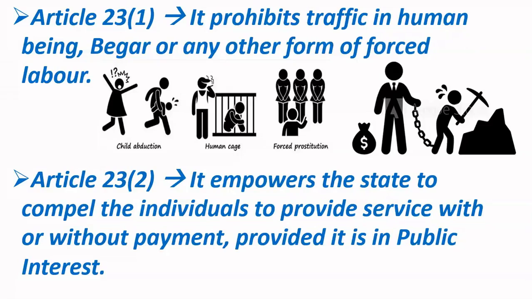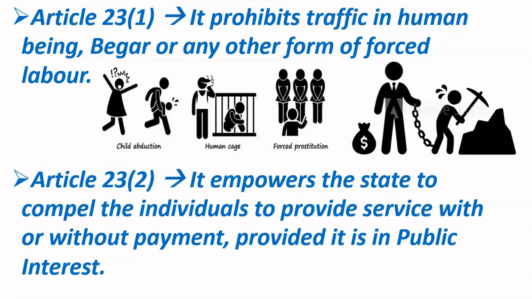Suppose there is a work in the country, and that work is very important for the interest of India, important for the interest of the entire public. Then the government has the power to pick any individual and force that individual to give his services. Means the government can force any individual to work. And friends, if the government wants, it may pay him money, and if it doesn't want, it may not pay him money. Means the government is free to give him money or not. So if there is a work of public interest, then the government can force any person to do work.